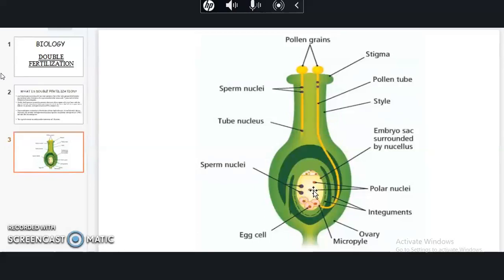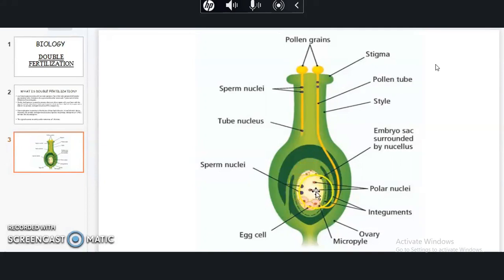The other sperm cell comes and fuses with the two polar nuclei at the center of the embryo sac, and this fusion develops into the endosperm, which helps in the early development of the zygote, the result of the egg cell and the sperm cell.